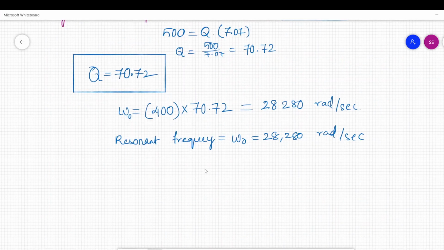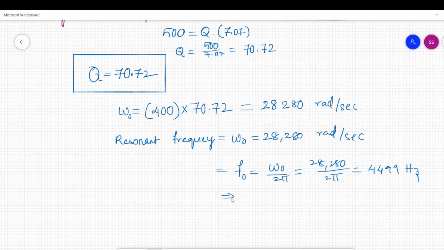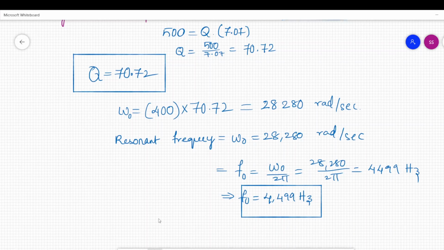You can also convert this to the resonance frequency f naught, which equals omega naught by 2 pi, that equals 28,280 by 2 pi, which will be equal to 4,499 Hz. So the resonance frequency equals 4,499 Hz. Now let us find the values of inductor and capacitor.